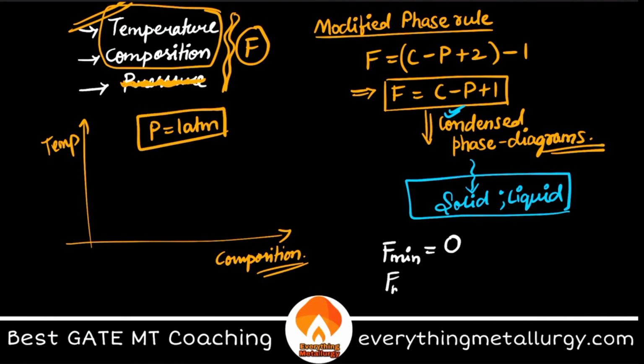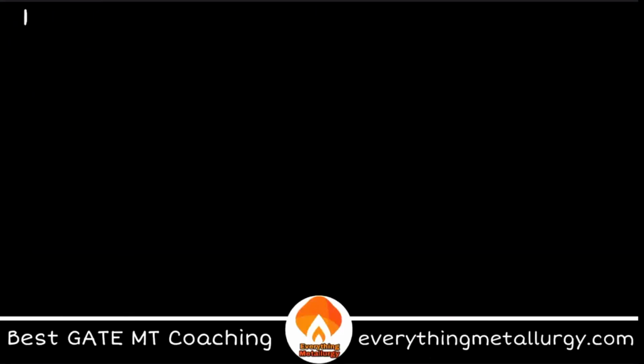And F max will actually depend on what? The number of components you have in a system and the number of phases you have in a system. This is about the modified phase rule, right? Now what we'll do is discuss one of the versatile diagrams. As I said, we'll start with unary phase diagrams.